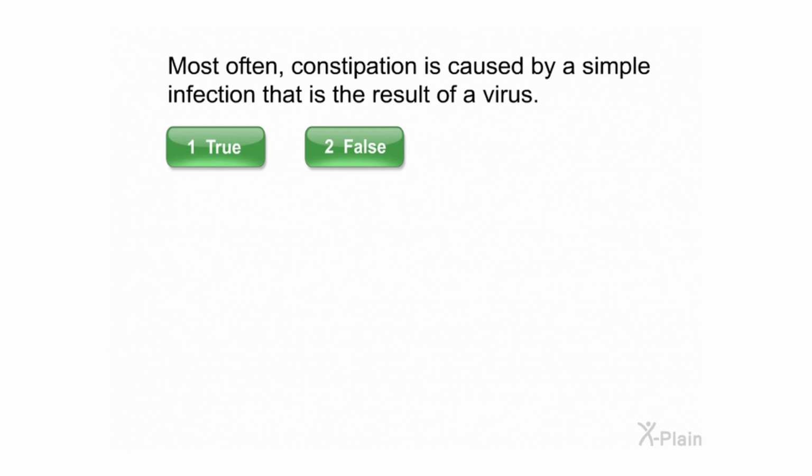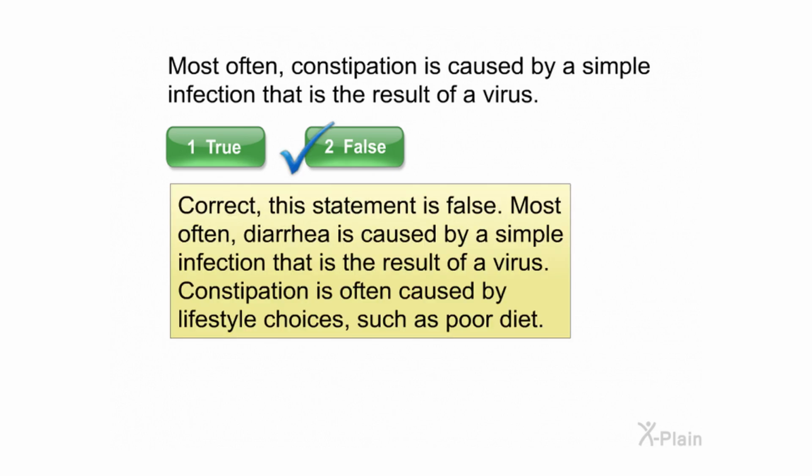Most often, constipation is caused by a simple infection that is the result of a virus. Select true or false. Correct. This statement is false. Most often, diarrhea is caused by a simple infection that is the result of a virus. Constipation is often caused by lifestyle choices, such as poor diet.